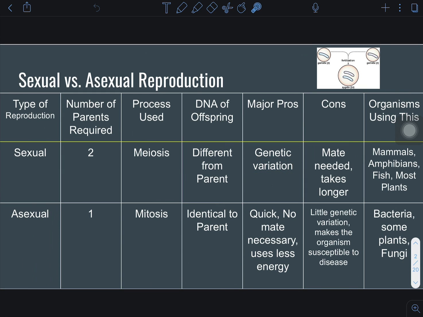One of the cons of sexual reproduction is you need a mate, and it takes longer. Lots of organisms in the animal kingdom go through sexual reproduction.